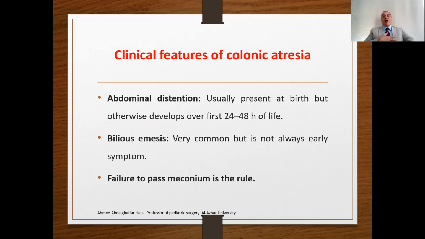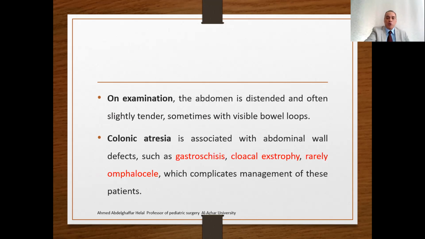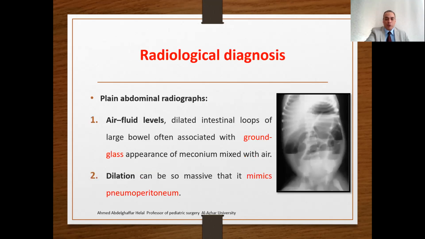Clinically, there will be marked abdominal distension. This is a distal obstruction, which develops in the first 24 to 48 hours. Bilious vomiting is not an early symptom, because it's a distal intestinal obstruction, and there is failure to pass meconium. On examination, the abdomen will be distended, slightly tender, with visible bowel loops. Colonic atresia is sometimes associated with abdominal wall defects like gastroschisis, cloacal exstrophy, or rarely omphalocele.